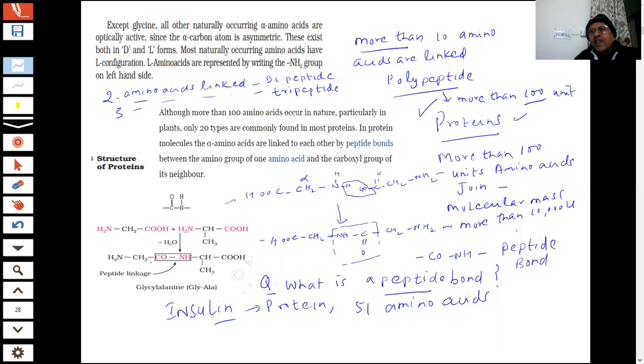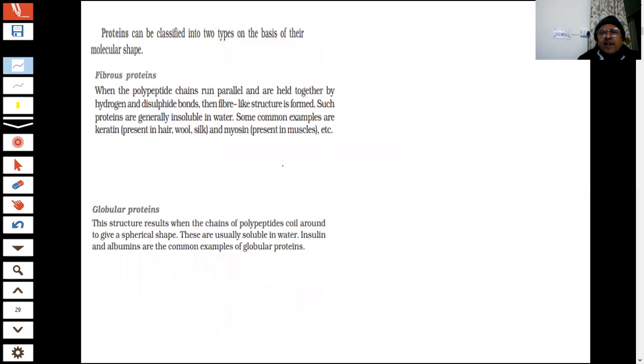Now, one student told me, sir, I will write this definition: I am eating protein every day. I said, I am talking of the chemistry paper, not the GK paper. Why? Biomolecules you are studying in chemistry. In biology you can do that, not in chemistry. Here we are mainly talking about chemical compounds.